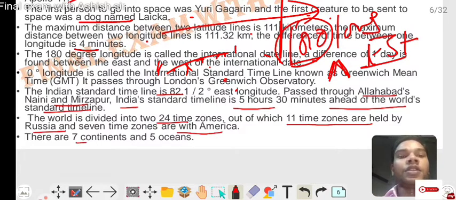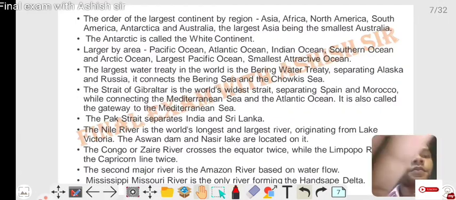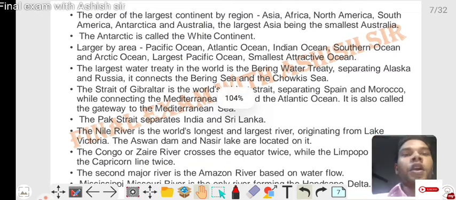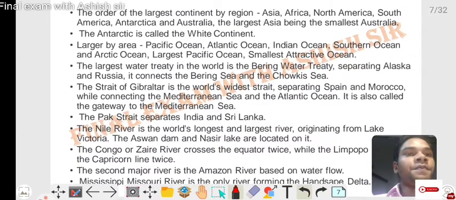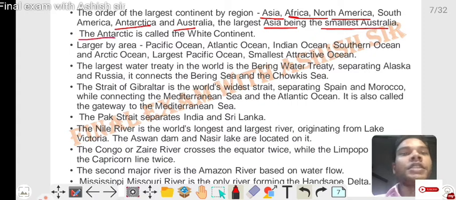There are 7 continents and 5 oceans. In order of the largest continent by area: Asia, Africa, North America, South America, Antarctica, Australia. The largest is Asia and the smallest is Australia. Antarctica is called the white continent. The oceans by area: Pacific Ocean, Atlantic Ocean, Indian Ocean, Southern Ocean, Arctic Ocean. The largest is the Pacific Ocean and the smallest is the Arctic Ocean.